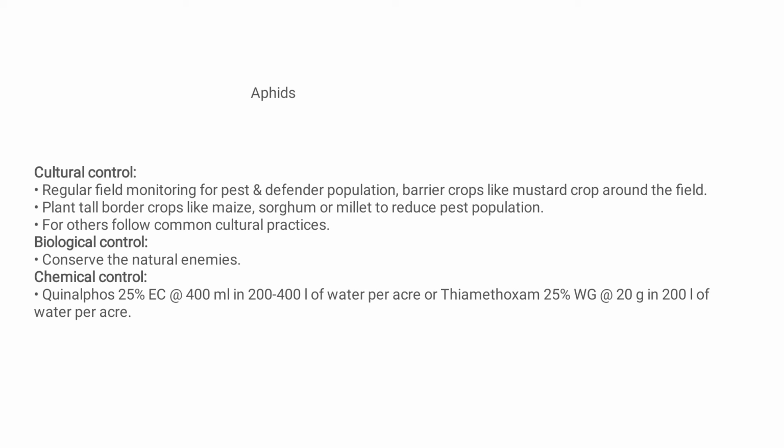Biological control: conserve the natural enemies. Chemical control: quinalphos 25% EC at the rate of 400 ml in 200 to 400 liters of water per acre, or thiamethoxam 25% WG at the rate of 20 gram in 200 liters of water per acre.